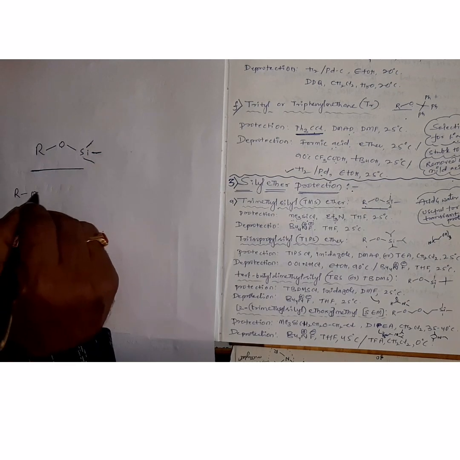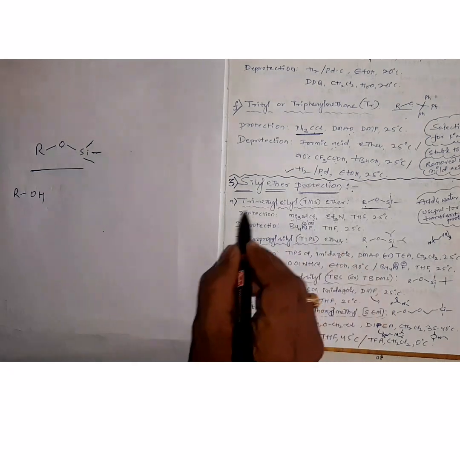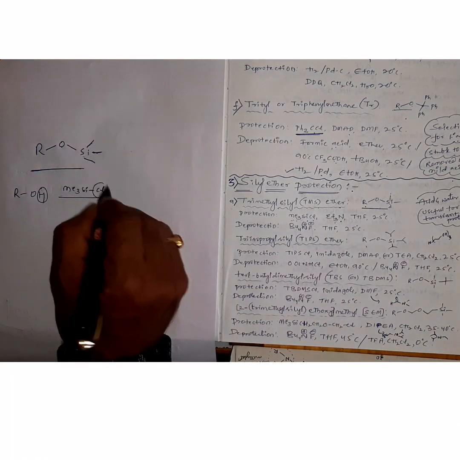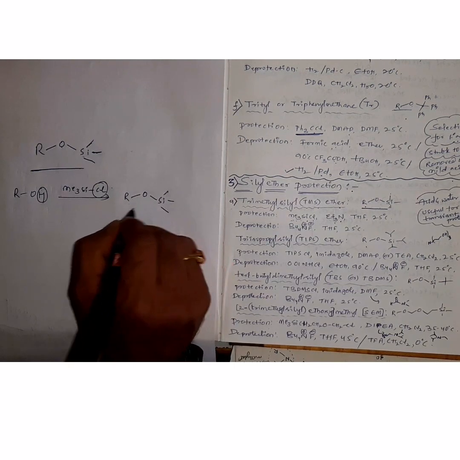The first type is TMS ether protection, trimethyl silyl ether protection. Alcohols react with trimethyl silyl chloride in presence of base, and the base serves as a dehydrohalogenating reagent, removing hydrogen and chlorine, resulting in the formation of trimethyl silyl ether.